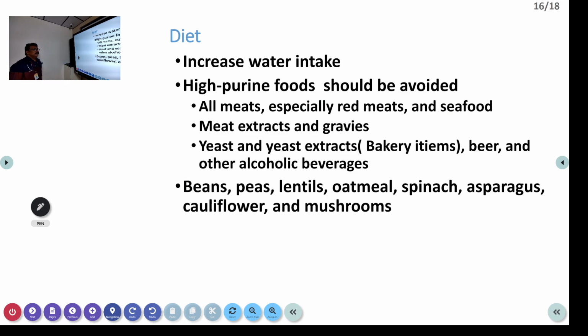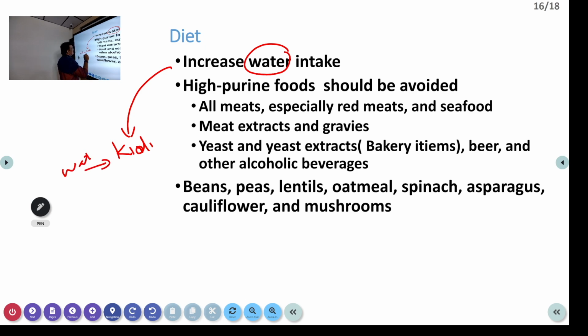So whenever we give drugs like febuxostat or allopurinol, we have to advise the patient to take a lot of water. Otherwise, what happens is we are giving all these drugs and you can think that uric acid is reduced, but in the initial phases a lot of uric acid goes through the kidney. If adequate water is not given, all these uric acid crystals will block there in the kidney, or crystals will form stones there. So to avoid that, you have to give plenty of water. Whether you are treating the patient with drugs or not, you have to give plenty of water to prevent renal involvement by the uric acid.